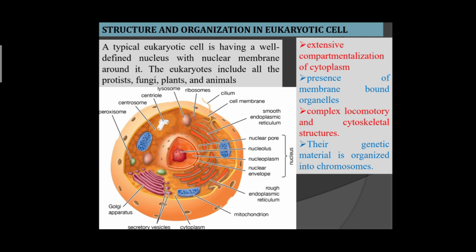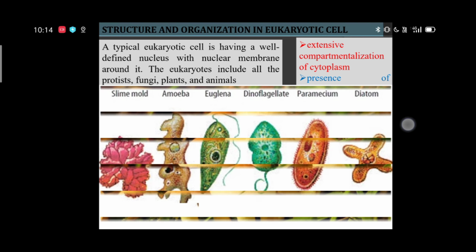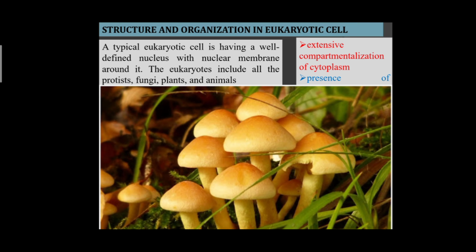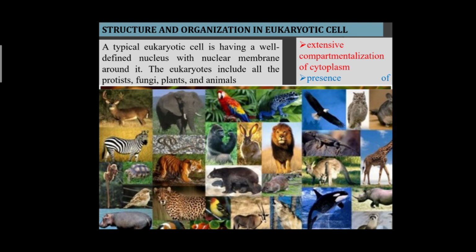So as we discussed earlier, that eukaryotes include all the protists. Protists include slime molds, amoeba, euglena, paramecium, dinoflagellate, diatoms, fungi, plants and animals. So out of 5 kingdoms, Monera, Protista, fungi, Plantae and Animalia, 4 kingdoms are eukaryotic organism, and they are also classified under the domain Eukaryota.